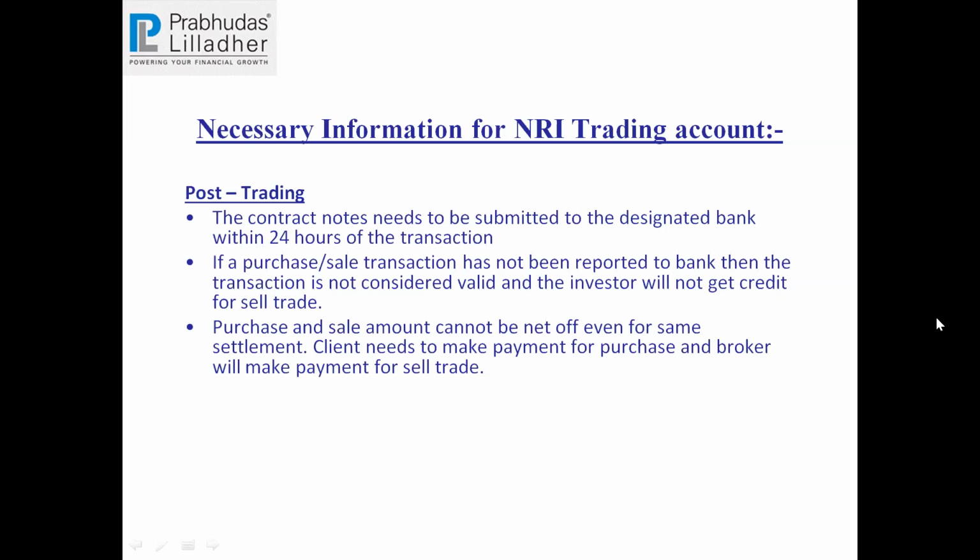One more important point is that purchase and sale amount cannot be netted off. For example, you have bought something for 10 lakhs and then you sold something for 10 lakhs. You bought Reliance Industries and sold Hindustan Lever. It's not that your commitment is zero. For purchase, the client has to pay. For sale, the broker will pay. So it's a bill to bill transaction. It doesn't work by netting off. These are the basic things you have to keep in mind before you start any transaction.